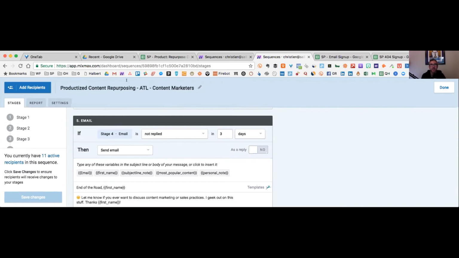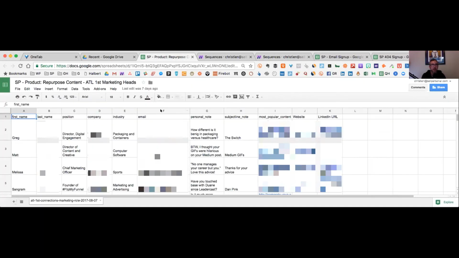Okay, so that's the sequence. So how did we get the personal information in there? Obviously I'll be protecting some of my clients' personal information, and I'll show you the actual emails in a second, but look at the email with Greg. If you look at columns G through I, these are the 3 personalized areas of what we're doing. So the personal note, how different is it being in packaging versus healthcare? The PS at the bottom of his email had this note, and Matt beneath that, and then Melissa beneath that, and Sangram beneath that. They each had their own personal note.